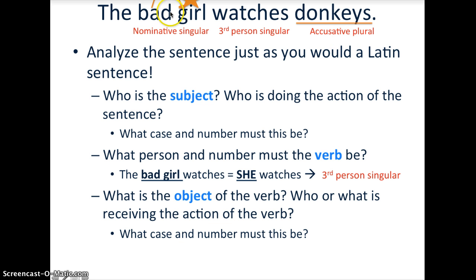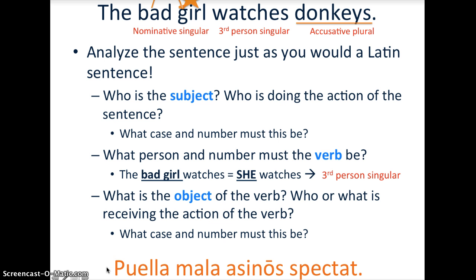Now that we've analyzed our subject, we know what verb ending we need, and we know what the direct object is, we could translate the sentence. Puella mala asinos spectat. The word order doesn't matter here so much, but you've probably noticed that the verbs in Latin tend to go at the end of the sentence. You can use this convention, or it's something that you can work up to. The most important thing, the most frequently misdone problem in this sentence was that most of you guys didn't make asinos accusative. It's the direct object. It's what is being looked at.